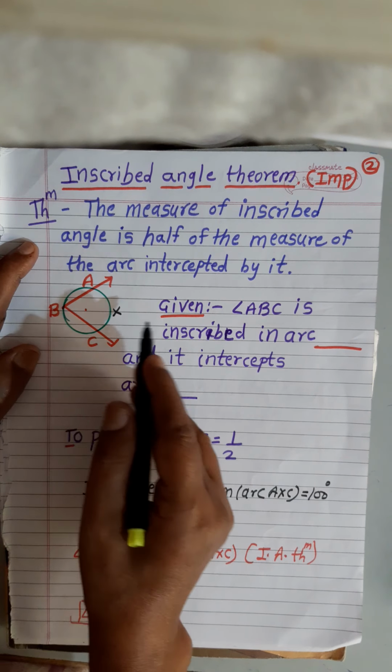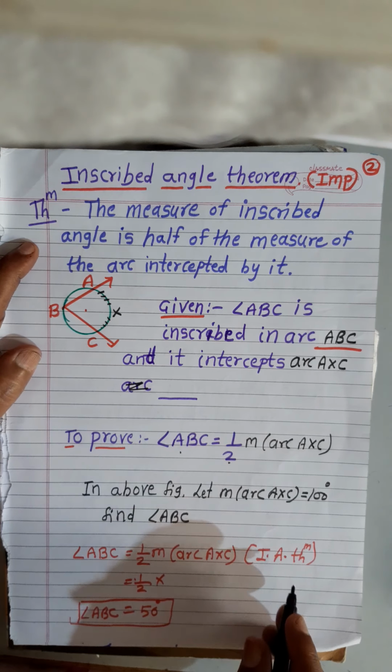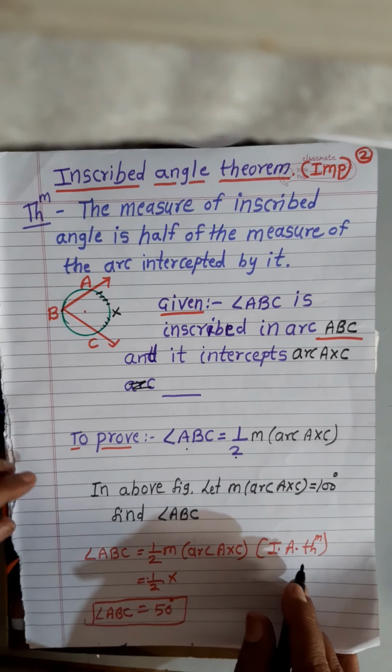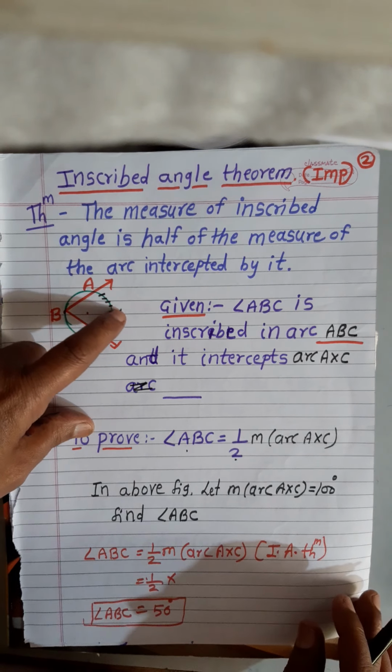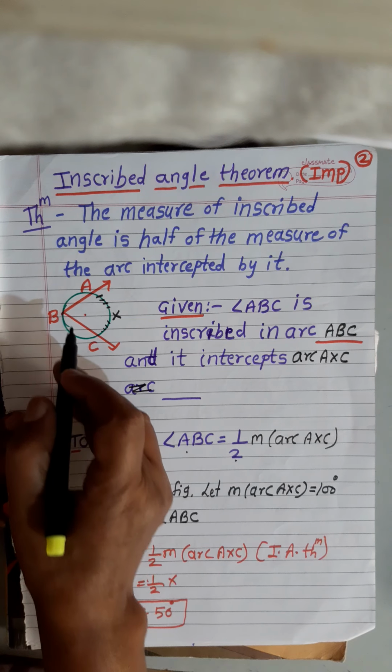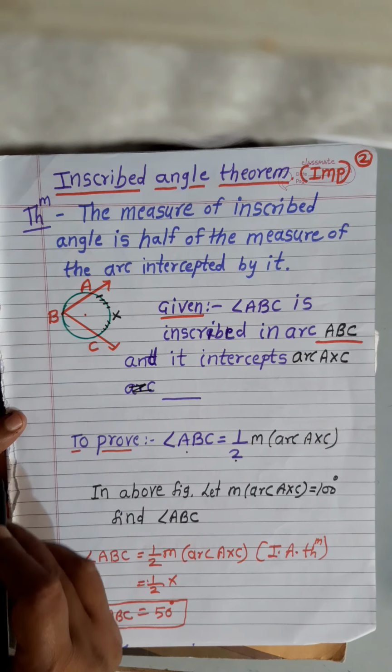Now what do we have to prove? That the measure of the inscribed angle, that means the measure of angle ABC, is equal to half the measure of its intercepted arc, half the measure of arc AXC. What is the inscribed angle theorem? The measure of an inscribed angle is half its intercepted arc.